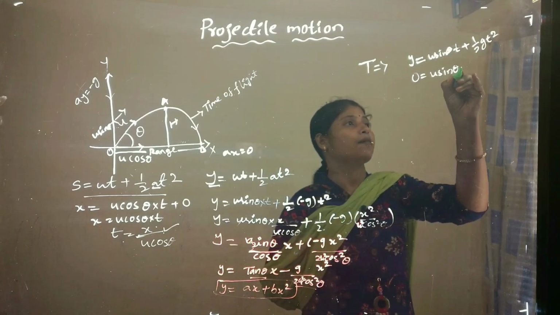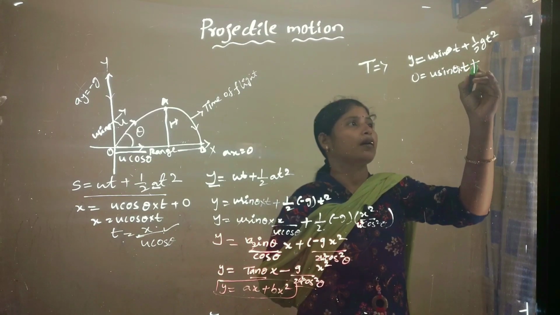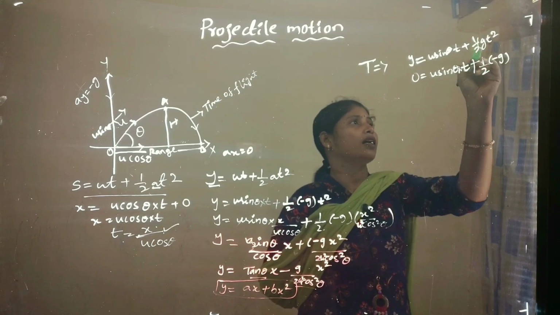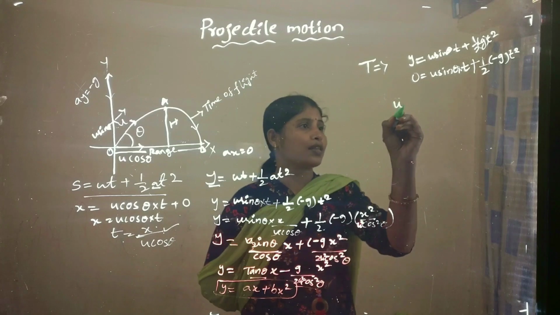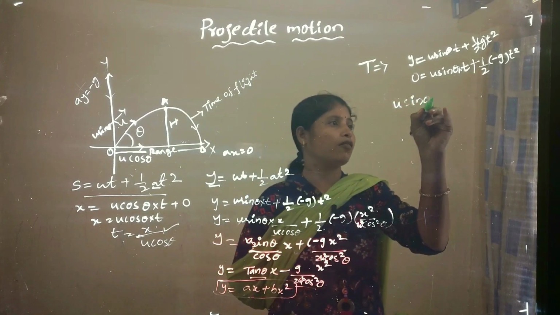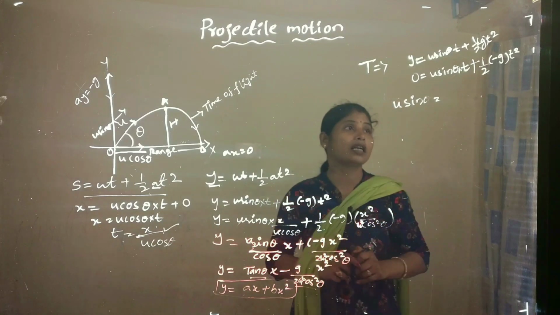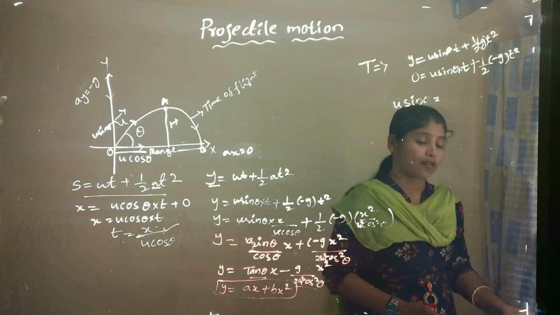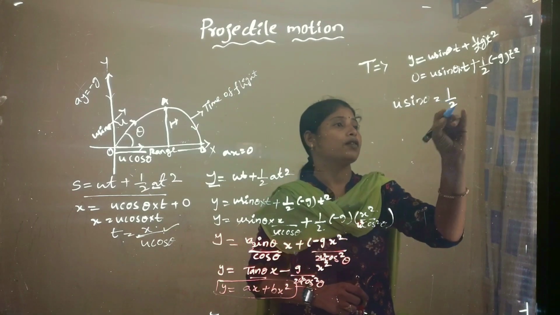So u sin theta into t plus half minus g into t square equals 0. So u sin theta equals, here minus is there, so when we transpose that equation we get half gt square.